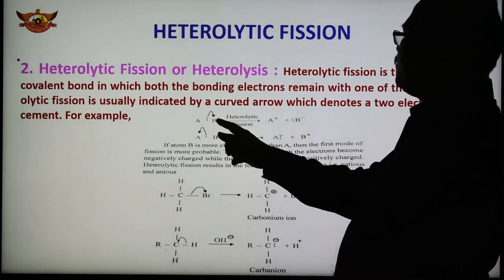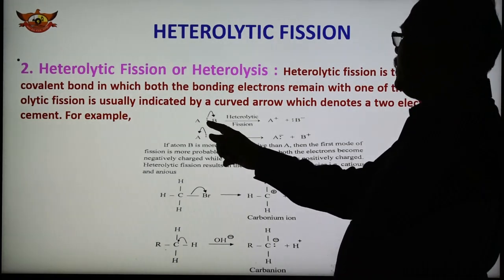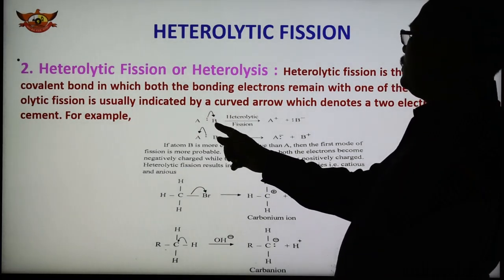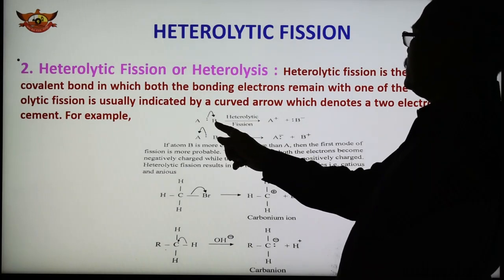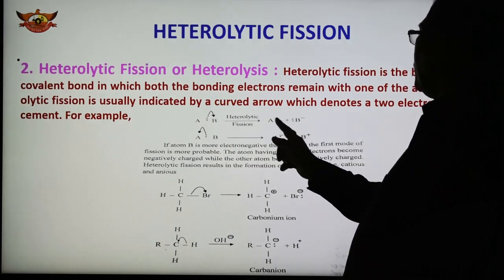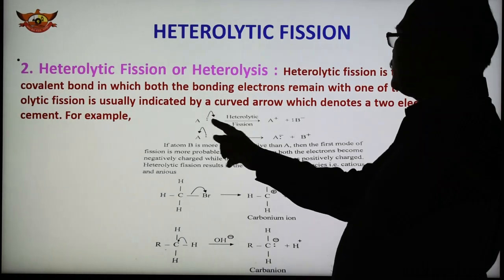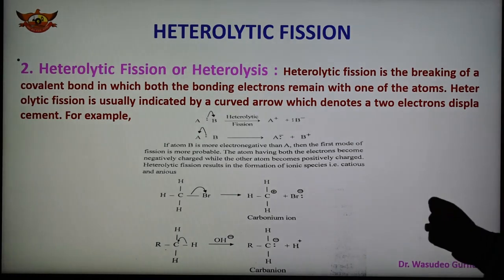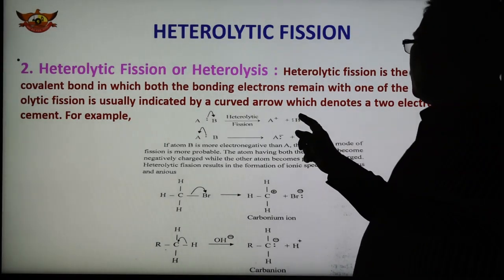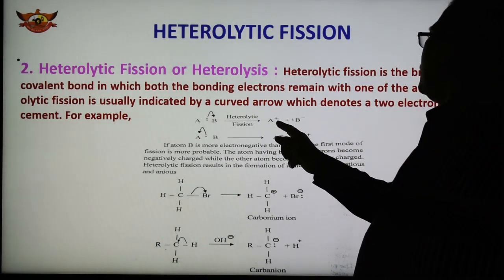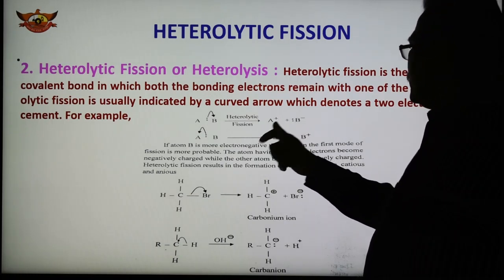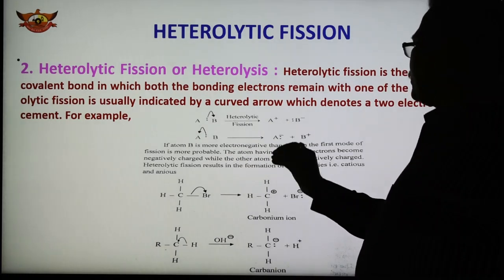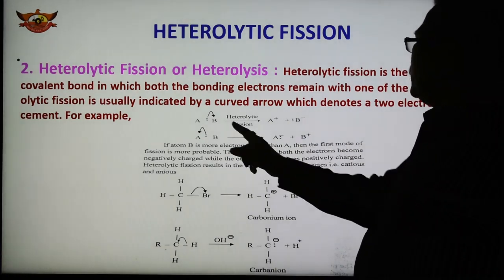Here between A and B there is a shared electron pair, and now both the electrons are shifted to B. The curved arrow shows the electrons shifted to B. These two shared electrons go to B because B is highly electronegative. So it attracts them and becomes negatively charged, and A becomes positively charged. The other possibility also exists, but it depends upon which atom is more electronegative.